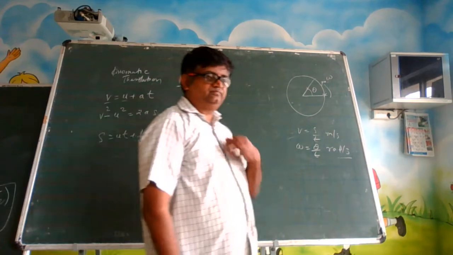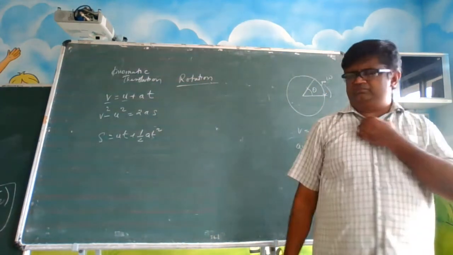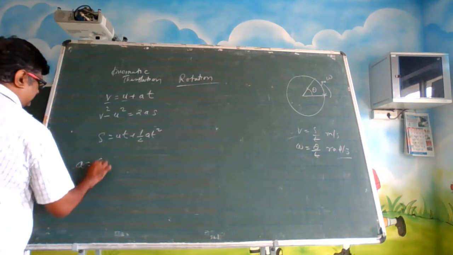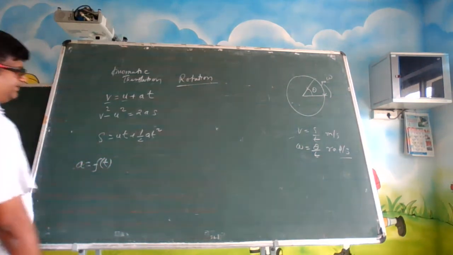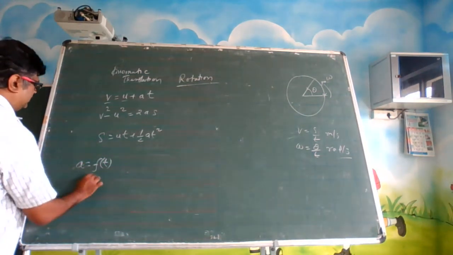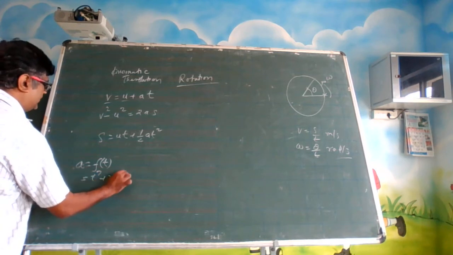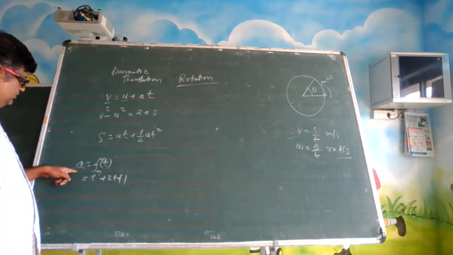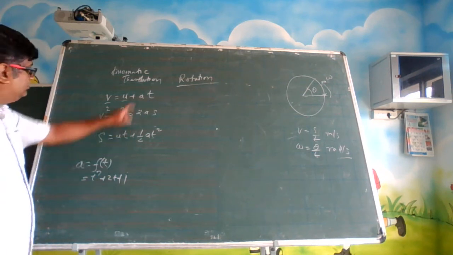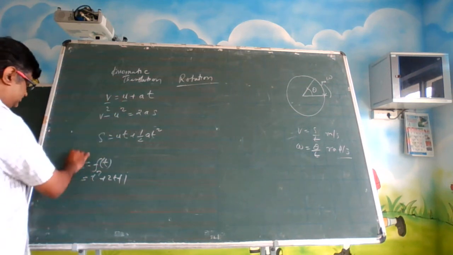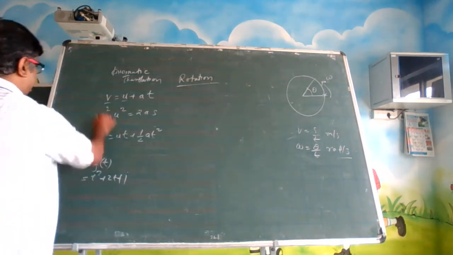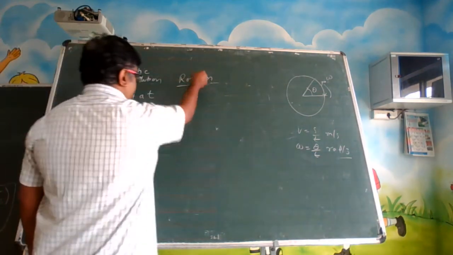Variable acceleration means if I write a as a function of time, like t square plus 2t plus 1, if you change t, a is changing. Can we use these three equations for this? Answer is no, we cannot use them.